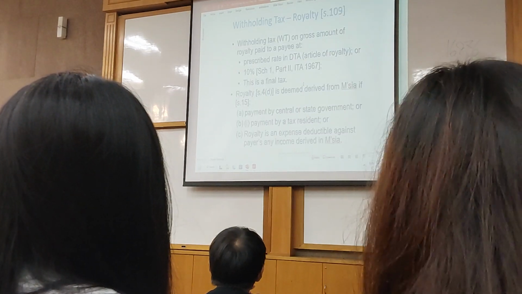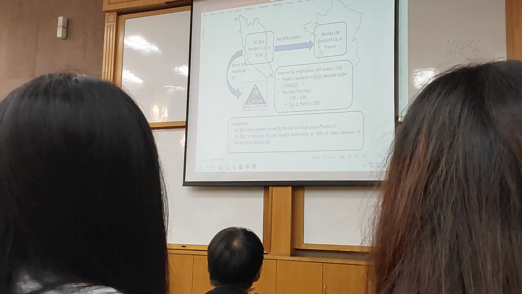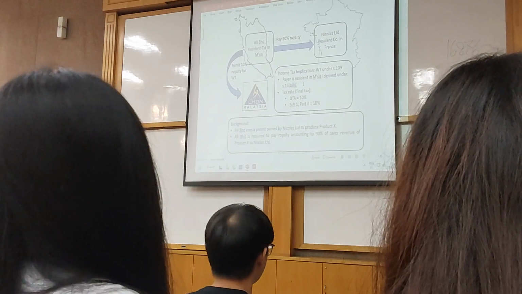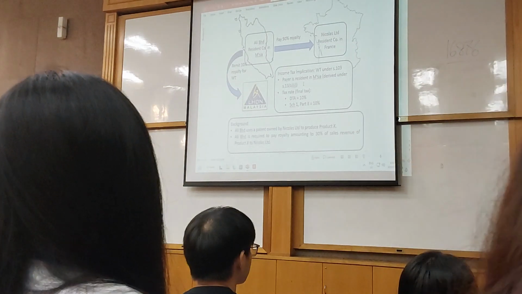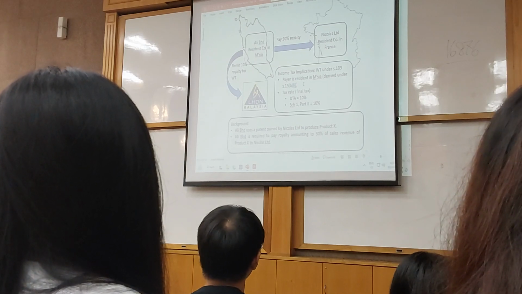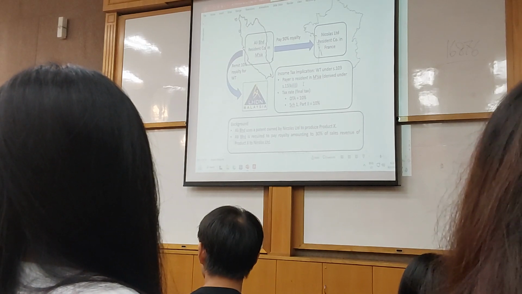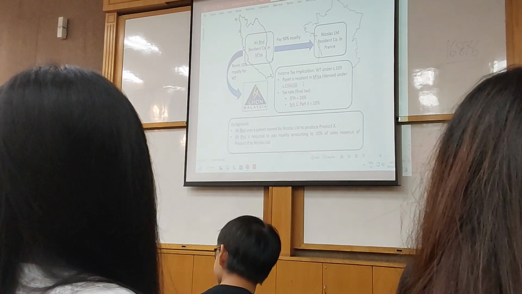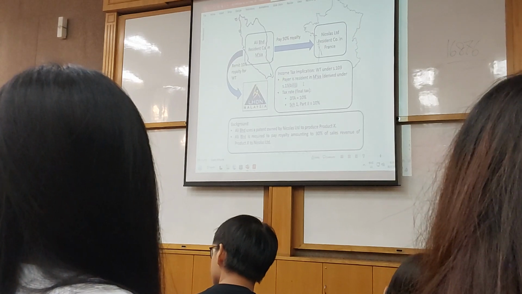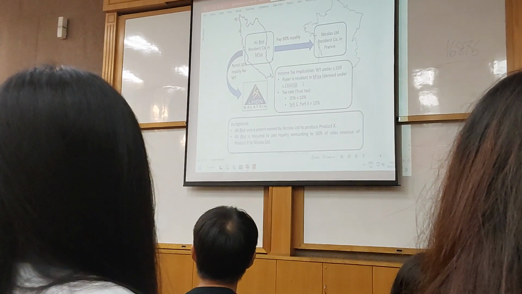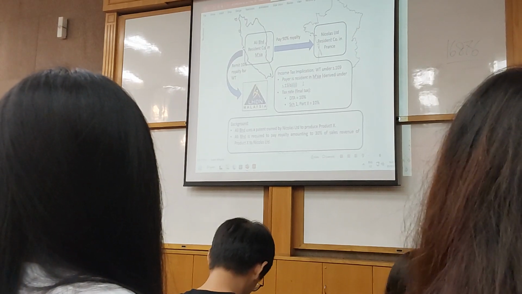So in terms of interest, I already covered. So I mentioned, the few things that you have to know is number 1, what is interest income and how it is being derived, and so on and so forth. And then after that, the next question we have to answer is whether the recipient of the interest income is actually a non-resident or not. If it's a non-resident, withholding tax will come into the picture.